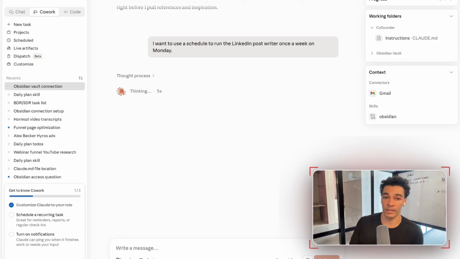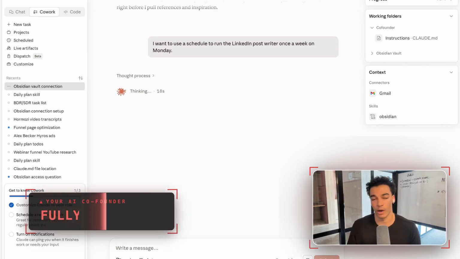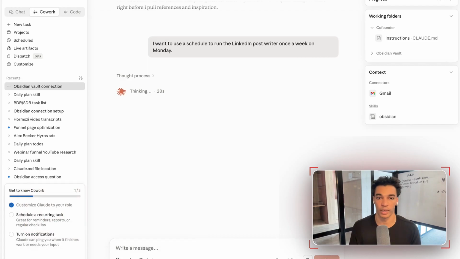Now you can take this even further by connecting in another tool like Buffer or Postiz, some sort of LinkedIn scheduler. You can actually ask it to not only write those posts but schedule them onto your feed for that week, so you can fully automate your LinkedIn posting process. So that's just one example there of how you could use Claude to set up those fully automated workflows.